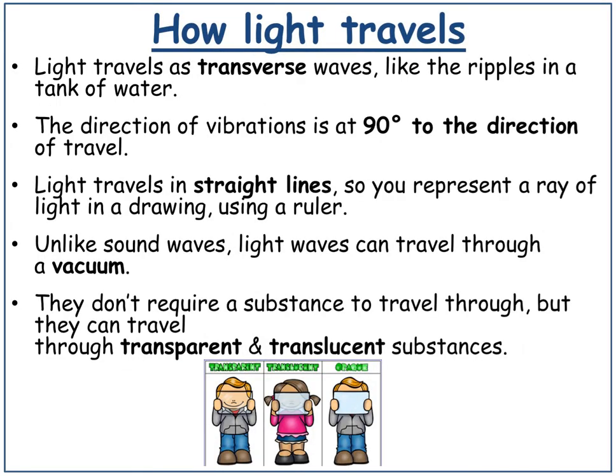How light travels. Light travels as transverse waves, like the ripples in a tank of water. The direction of vibrations is at 90 degrees to the direction of travel. Light travels in straight lines, so you represent a ray of light in a drawing using a ruler. Unlike sound waves, light waves can travel through a vacuum. They don't require a substance to travel through, but they can travel through transparent and translucent substances.